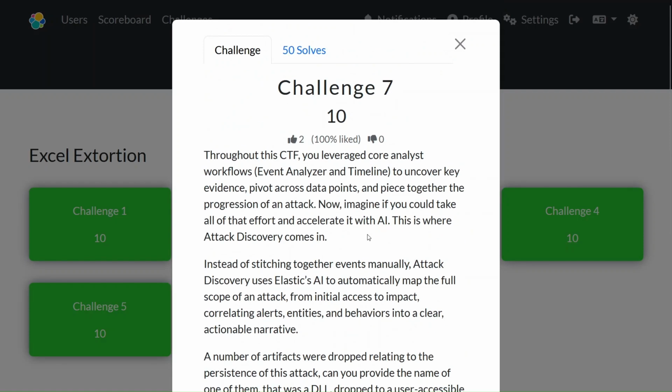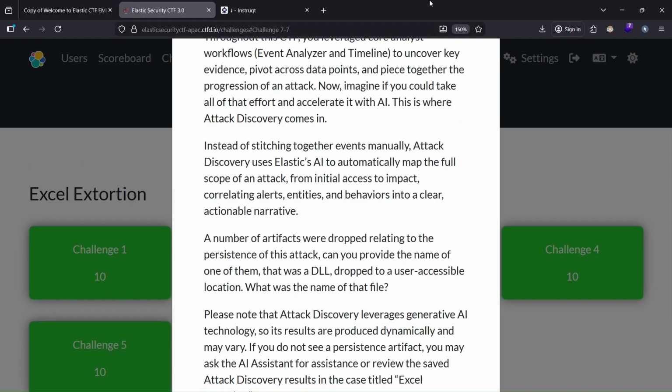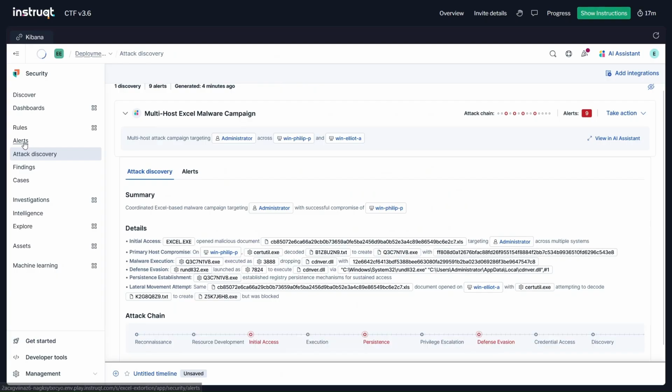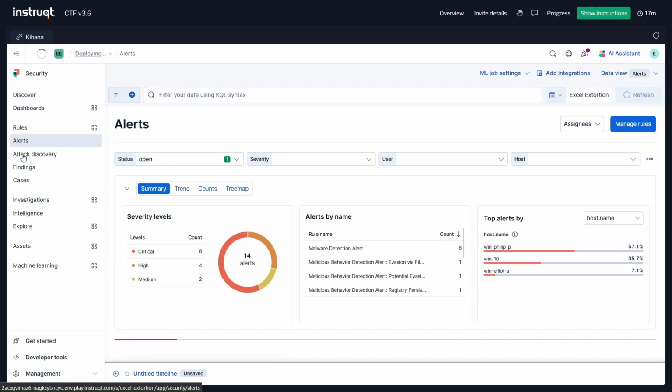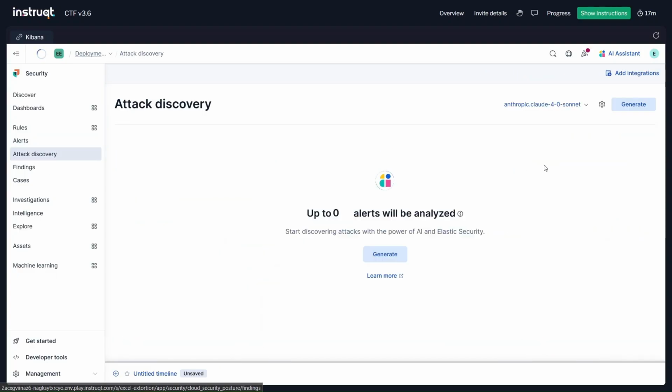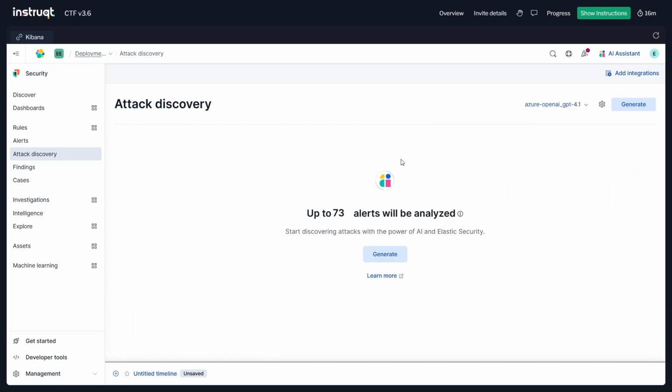In this case, we're going to leverage Elastic's AI assistant to help us detect a DLL file that was dropped on our system to help us in our analysis. Previously, when we dropped into our alerts, that is the attack discovery. In here, you can choose between Anthropic's Claude 4.0 Sonnet, or you can use Azure's OpenAI GPT 4.1.